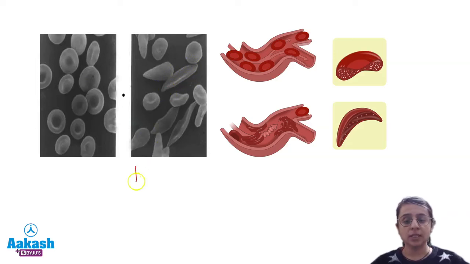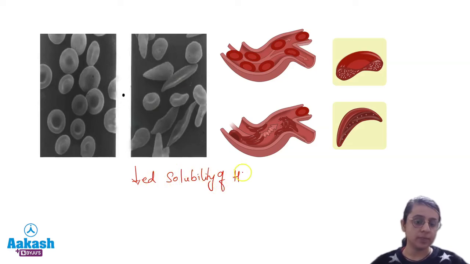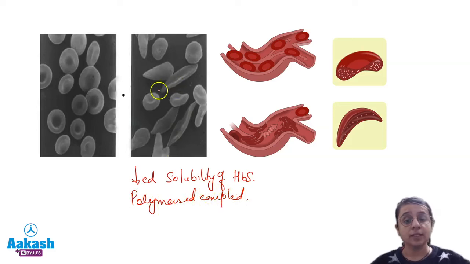So due to decreased solubility of HBS molecules and increased tendency to form complex polymerized complexes, these result in the formation of sickle cell RBCs, also called drepanocytes, under peripheral blood film examination. So this is the normal oxygenated state, whereas in the deoxygenated state they result in the formation of these boat-shaped